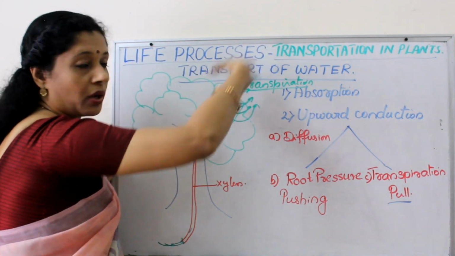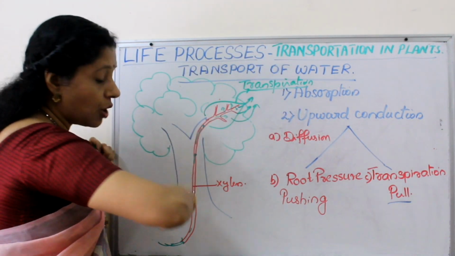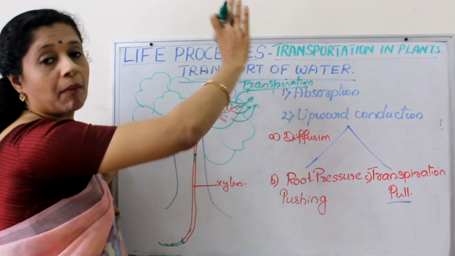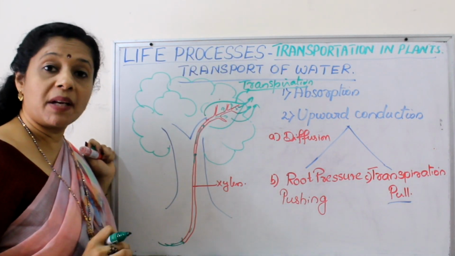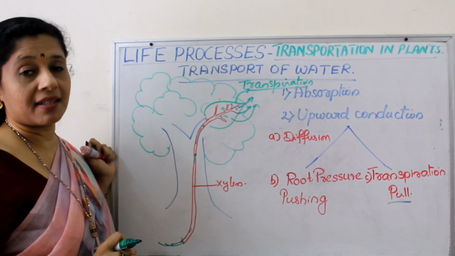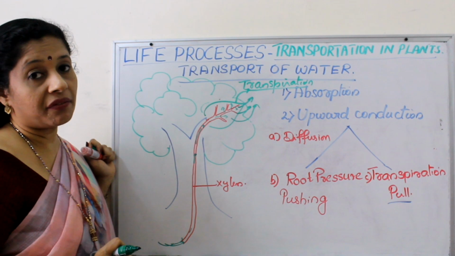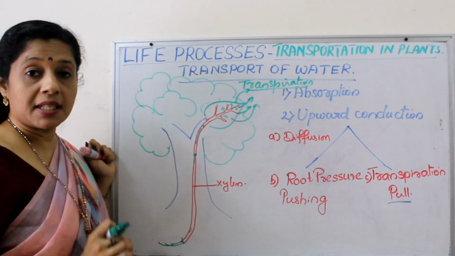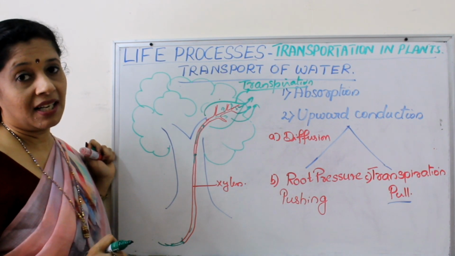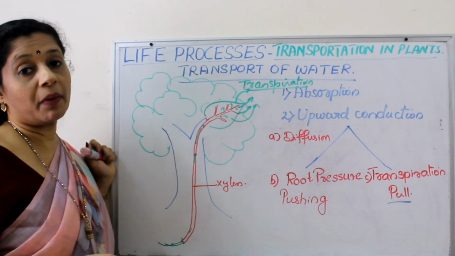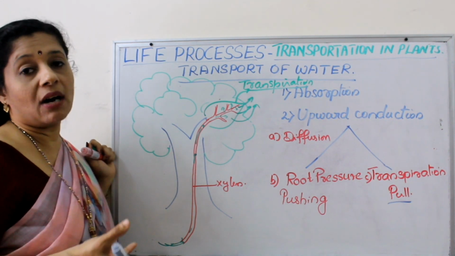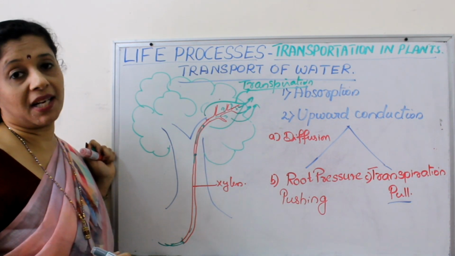So when more and more transpiration takes place, more and more water is taken inside the xylem, or conducted upward in the xylem. So transpiration is helpful for conduction of water upward in the plants. What is the other function of transpiration? Transpiration helps in regulation of temperature in plants. Because whenever there is evaporation, there is a cooling effect, evaporative cooling. So the plant cools down during transpiration.